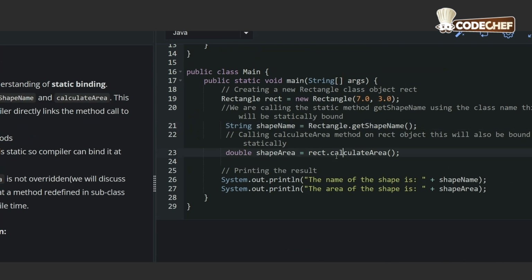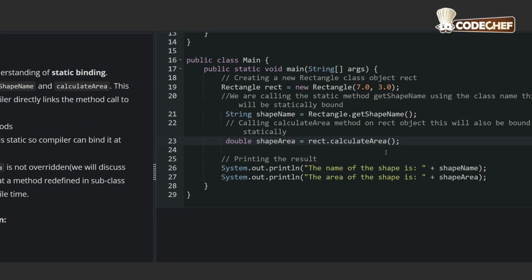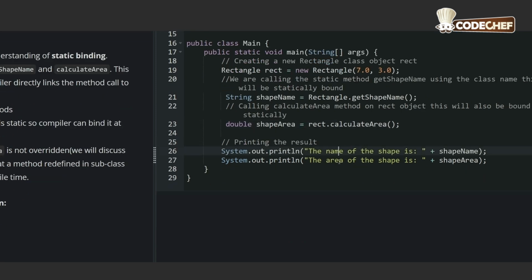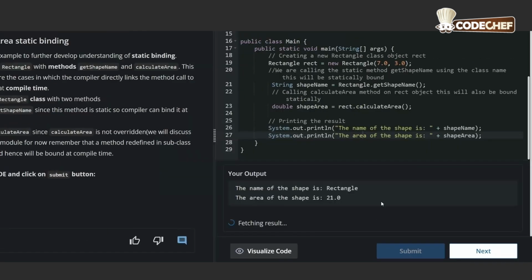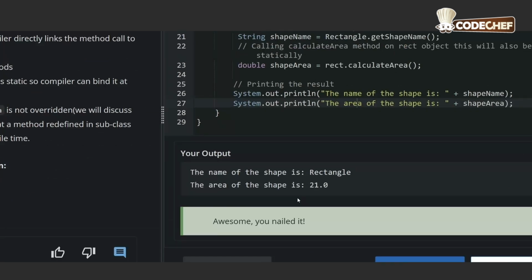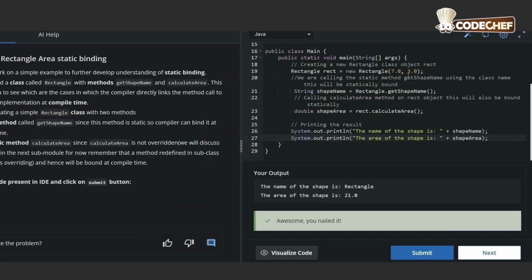Our non-static method call is rec.calculateArea. So this method is not overridden. The compiler knows the method at compile time, so this is called statically bound. Now these lines will print out the name of the shape and the area of the shape. So now let's try running this program. Here you can see the name of the shape is rectangle and the area of the shape is 21 according to the values that we had given.